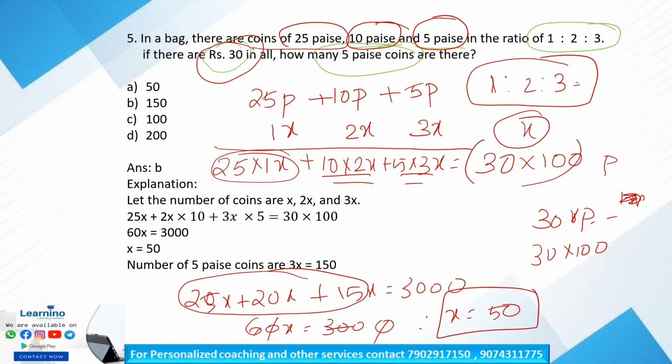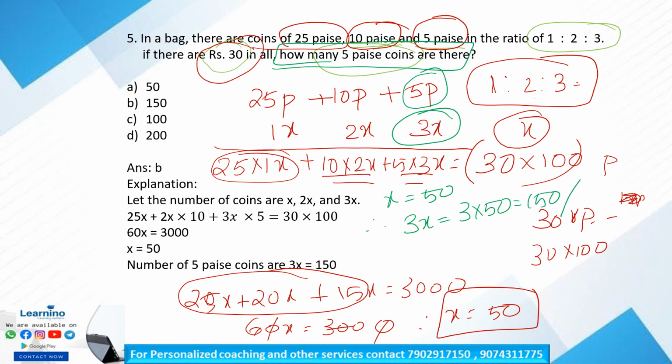Okay, so what is our question? How many 5 paise coins are there? We know that the number of 5 paise coins is 3x. Now the value of x is 50, as we know. So the number of 5 paise coins is 3x, that is equal to 3 into 50, that is equal to 150 in number. Okay, so option B is our correct answer. Is it clear? Okay, so next question, question number 6.